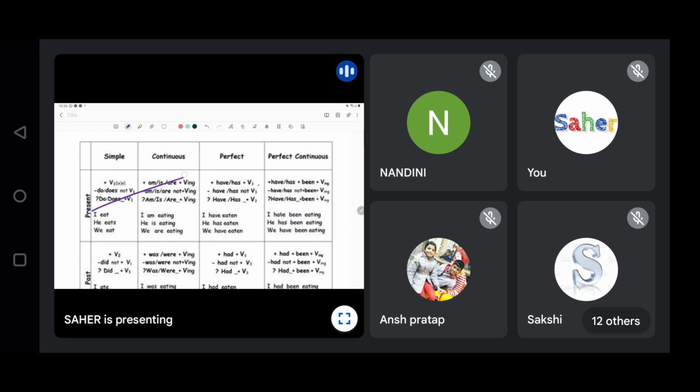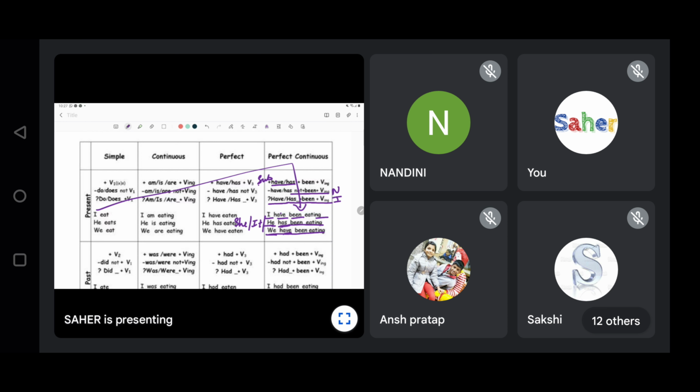Now moving to the next one, present perfect continuous tense. With present perfect continuous tense, the subject comes along with have or has. We know that with I and we we use have, and with he, she or it we use has. So the sentences are: I have been eating, he has been eating, we have been eating. We have not been eating is negative, and have we been eating is interrogative.